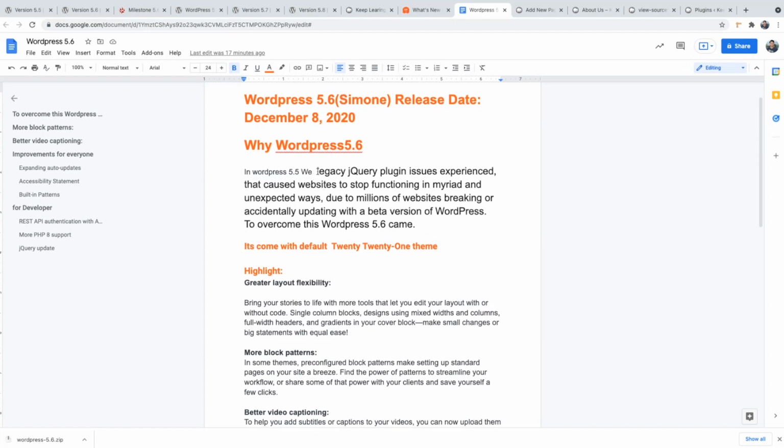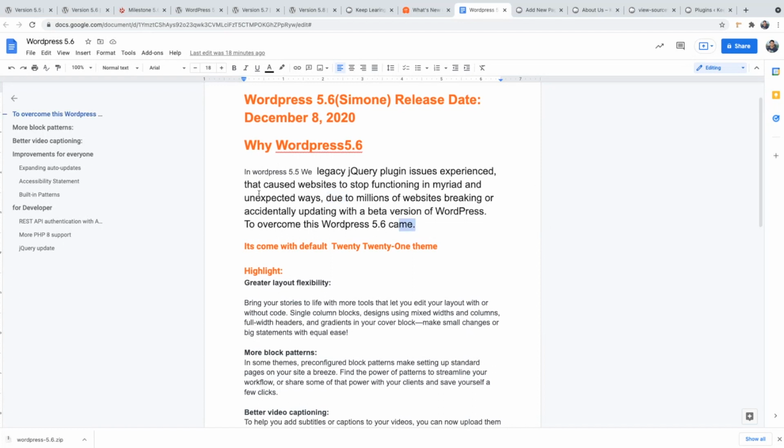I have not found out practically what the issue was, but I found some documentation saying that there was a jQuery issue, and because of that many websites were breaking, meaning getting down. Due to millions of websites breaking, WordPress 5.6 came to market to overcome this.